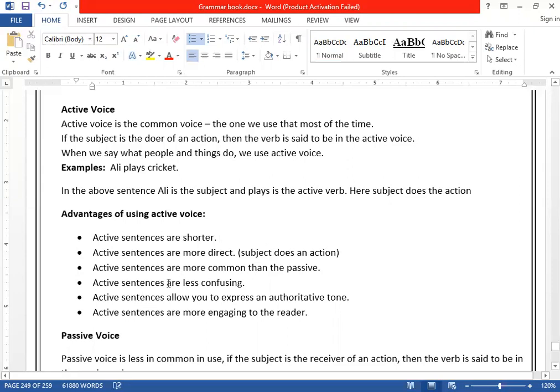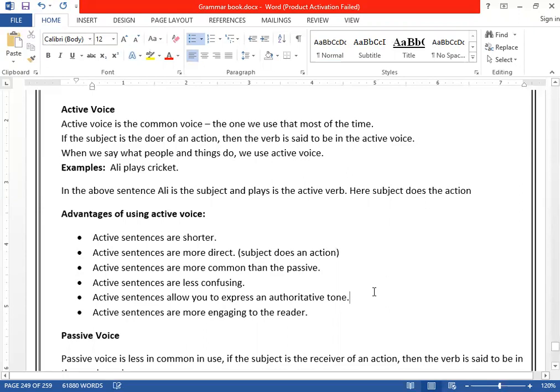Number two, active sentences are more common than passive voice. We use more active sentences. Clear? Active sentences are less confusing because they are easy to understand. And active sentences allow you to express a clear, authoritative tone.